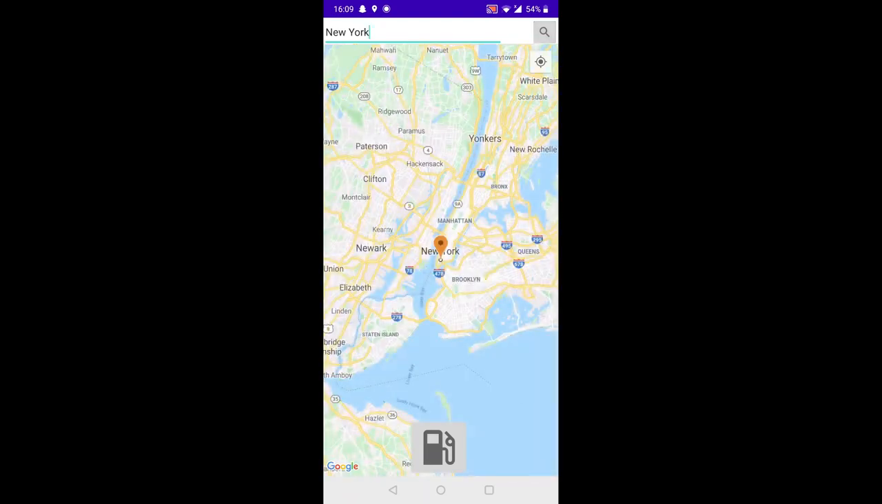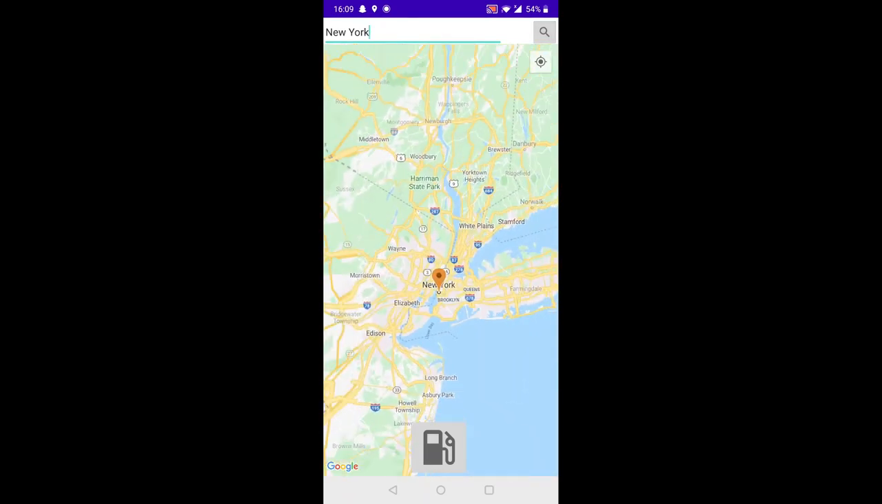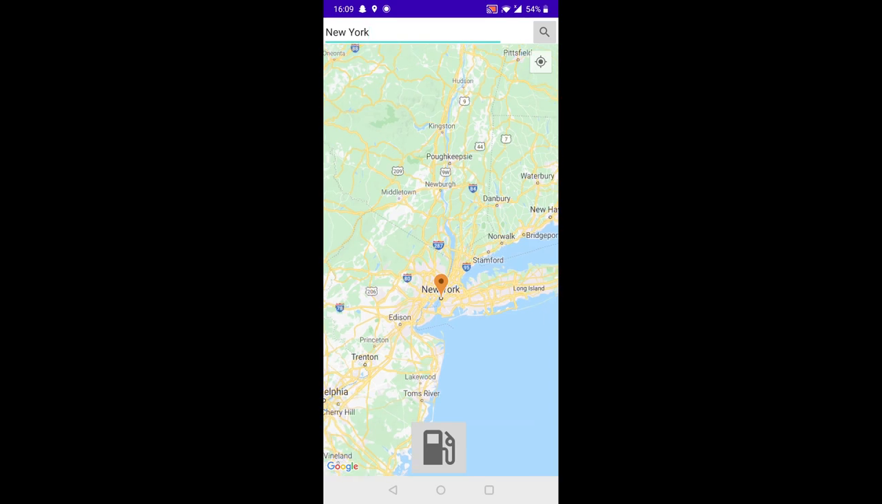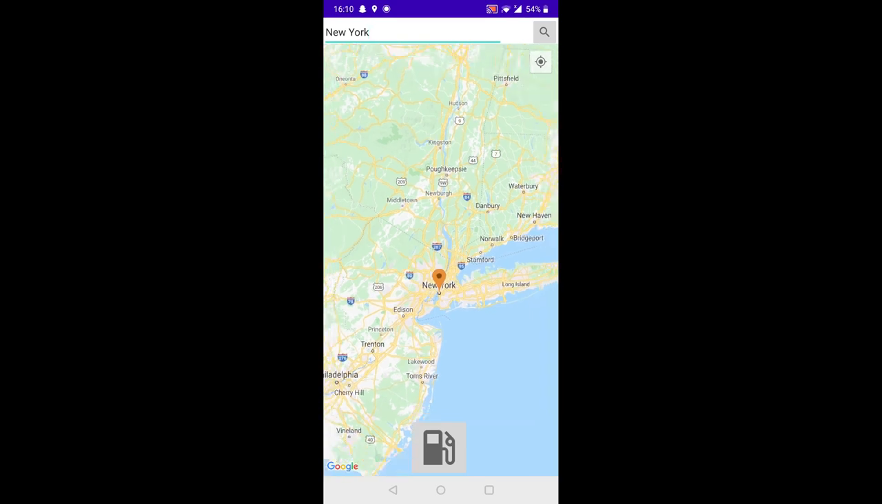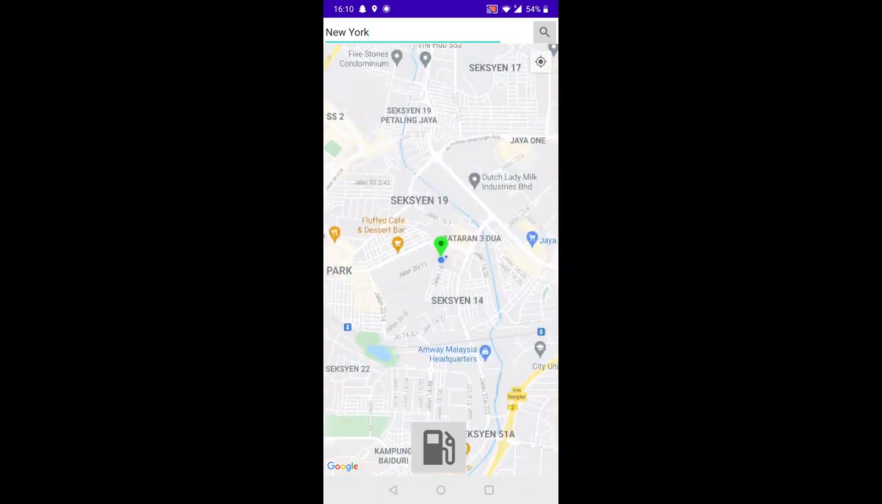So as you can see, it displays New York, and of course you can view the entire New York map as well when you zoom out. Or if you want to go back to the user's current location, you can click this, and it will bring you back to the user's current location right here. As you can see here, user current location.